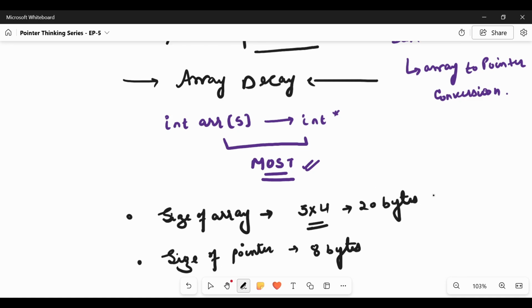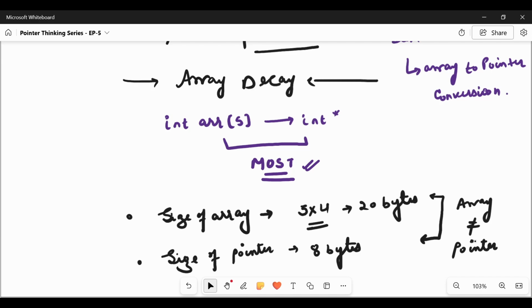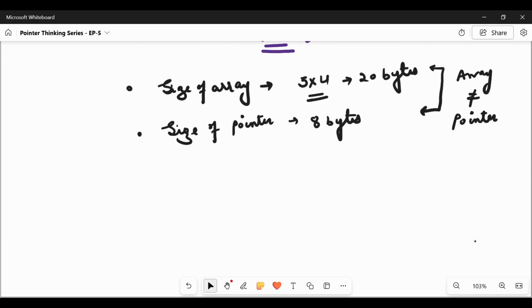So by the way memory is allocated, we can say array and pointer are not the same. Array is not equal to pointer. Because of the array to pointer internal conversion, most people think arrays are pointers. And the memory layout for array and pointer is also different. 20 bytes, so we have 5 elements.